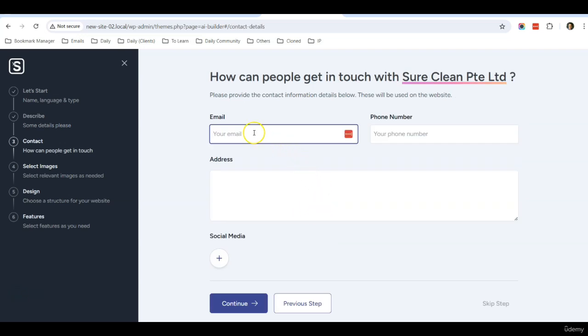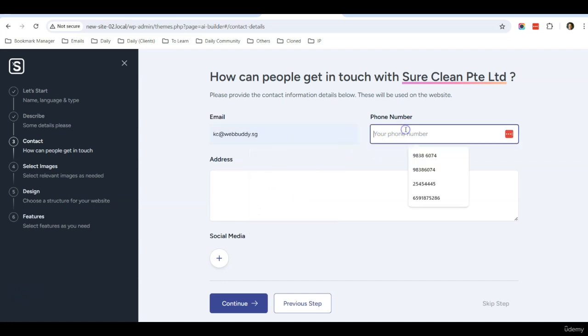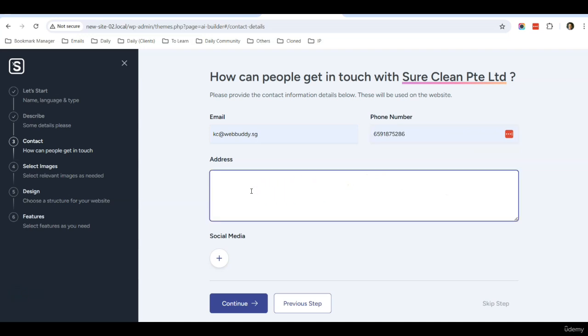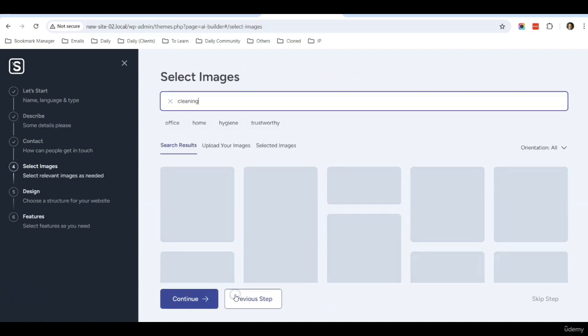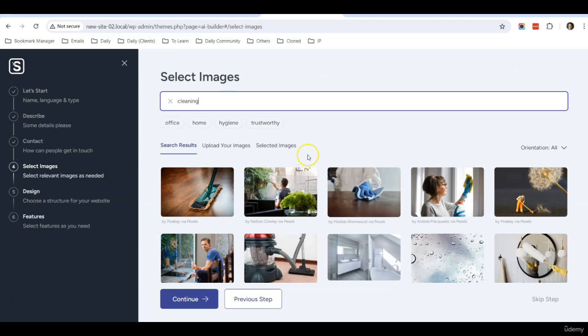And the next step is that they will ask you for the email. So what you can do is you can just enter your email, for example, and your phone number and address. Okay, so I'm just typing an example here. If you have social media, you can add it in, and after that, click continue again.